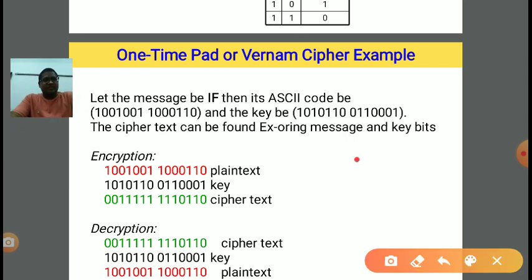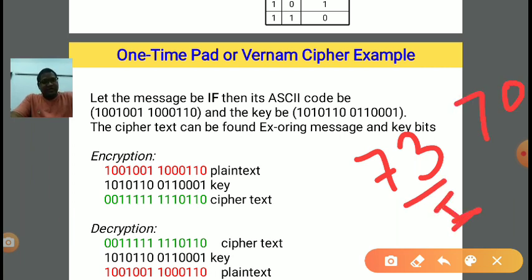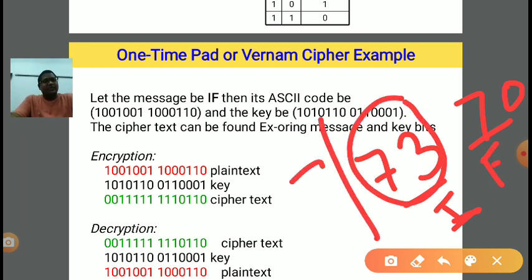So I am just using the marker. 73 is the ASCII code for what? I. Now A, B, C, D, E, F. F is at the 6th position. So the ASCII codes will be 65, 66, 67, 68, 69 and 70. 70 is for F, and 73 is for I.